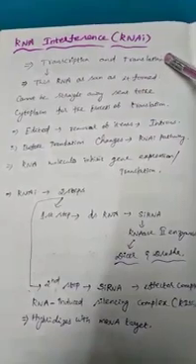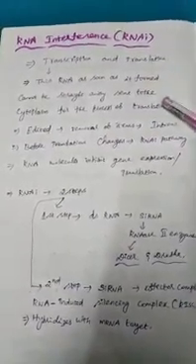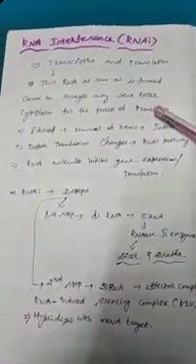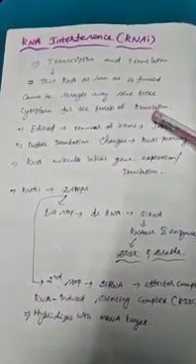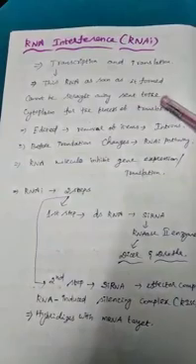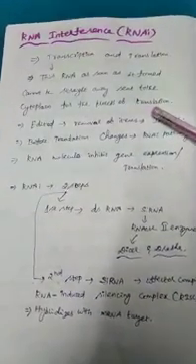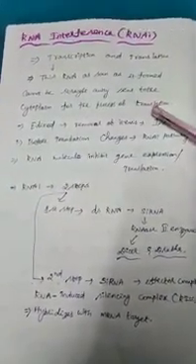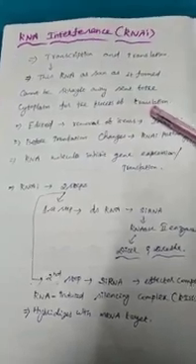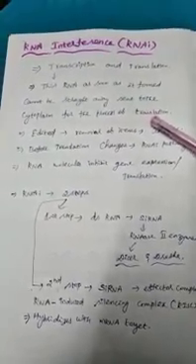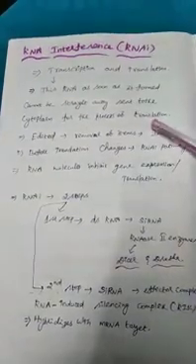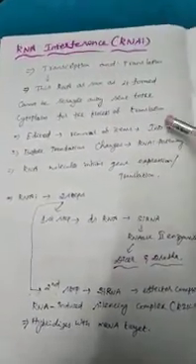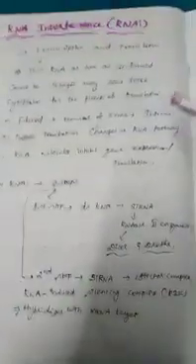That process is translation. So the mRNA cannot go straight from the nucleus to the cytoplasm. It has to be edited and made suitable for translation, so some functions are done before producing the protein.